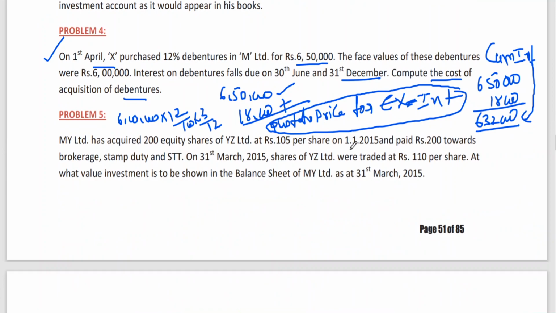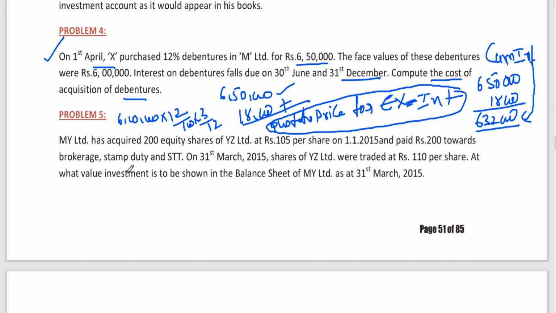Problem number 5. Read this model we have done in the last class. X Limited acquired 2,200 equity shares of Z Limited at 105 per share on 1st January 2015.